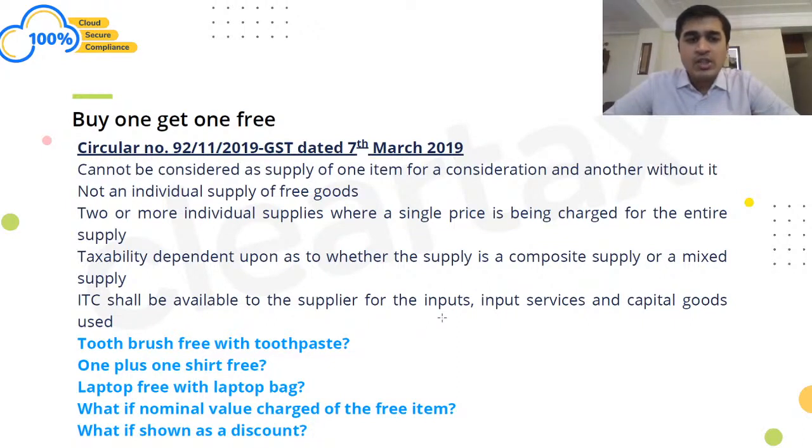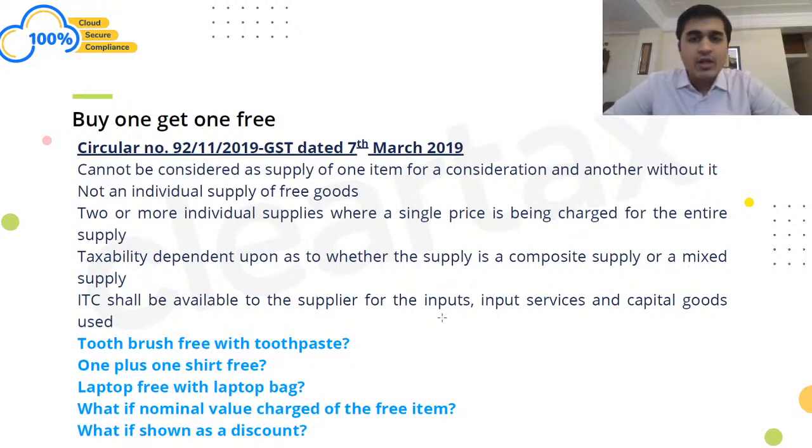So if somebody is charging 2000 rupees for two shirts, and the way they are showing it is one shirt free along with the other shirt, it doesn't really mean that the cost in the hands of the seller is 4000 rupees.